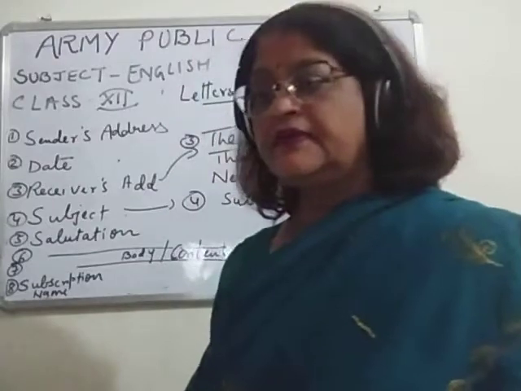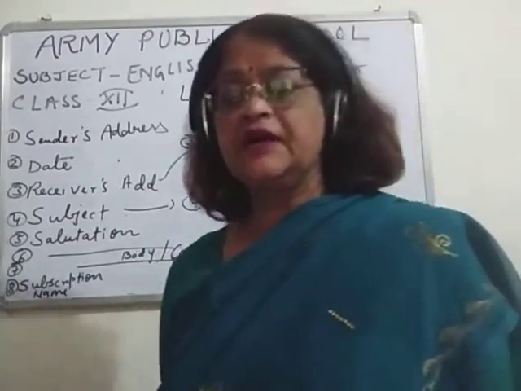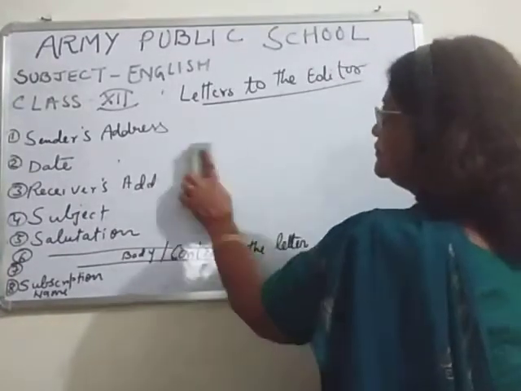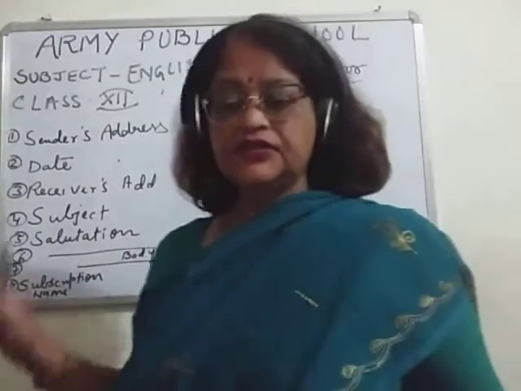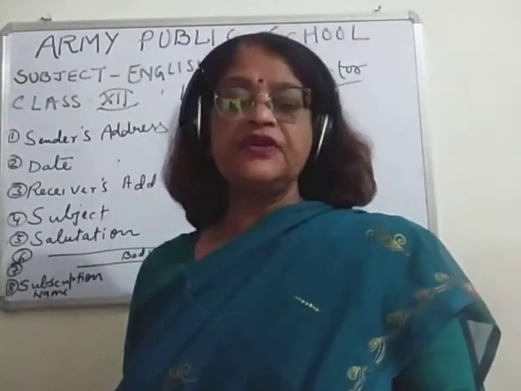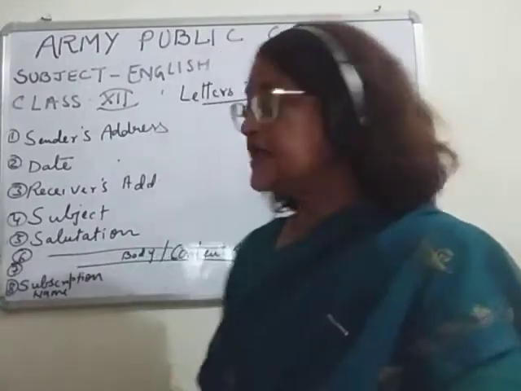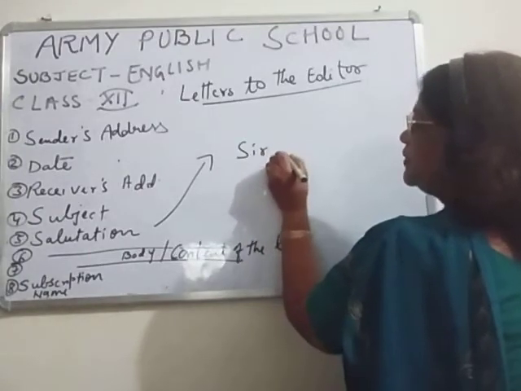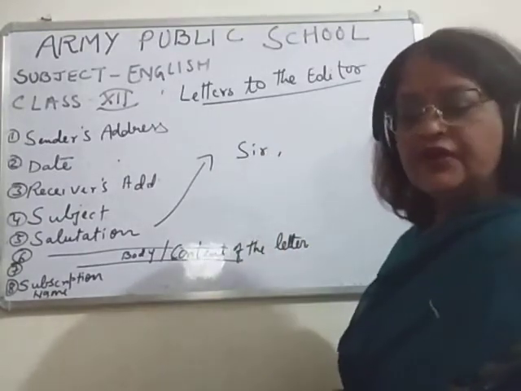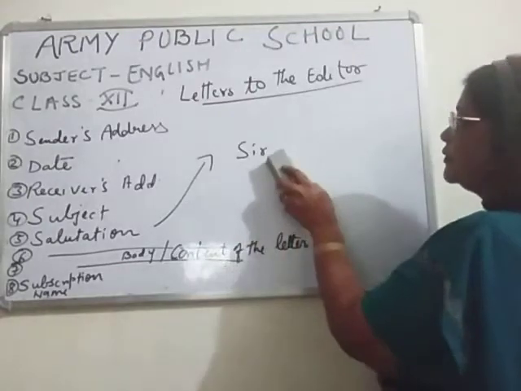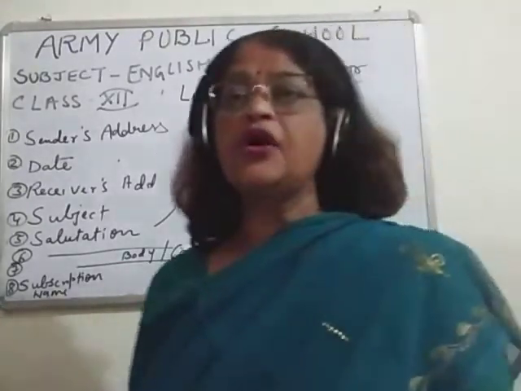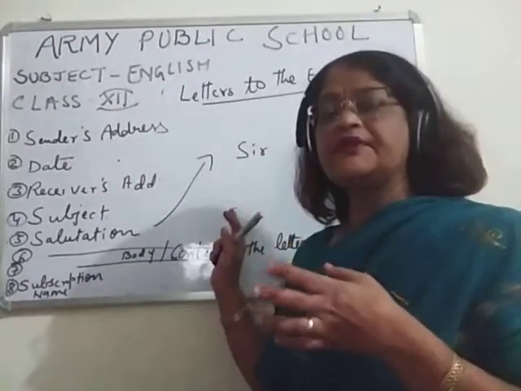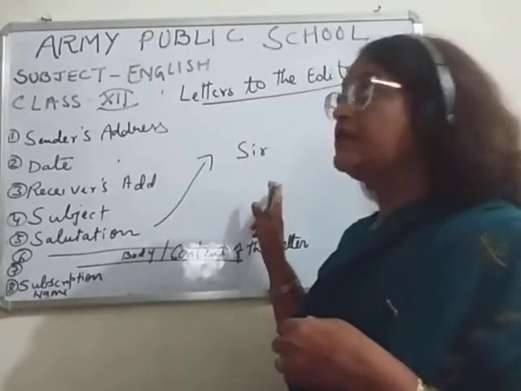Okay, now children, I will come to the next point, and that is salutation. Children, in salutation only one word is written, that is "Sir". But people put a comma, so we should never put a comma. A comma is a wrong thing, children. We never put a comma here. Generally people have a habit of putting a comma, but we don't put a comma here.